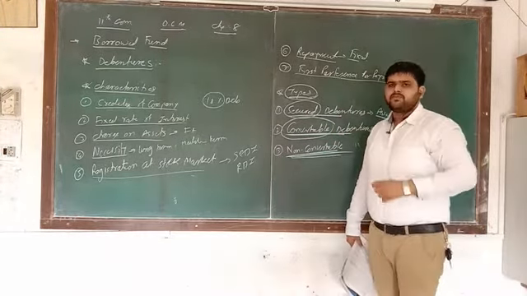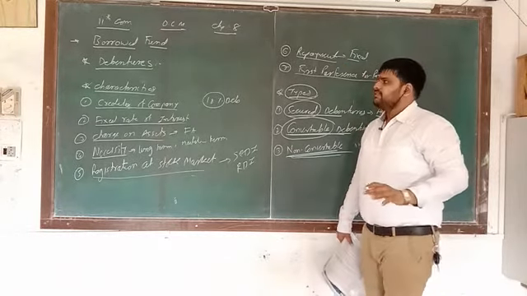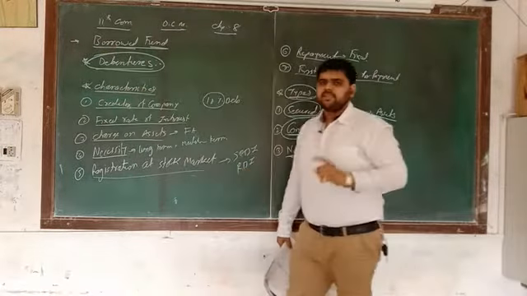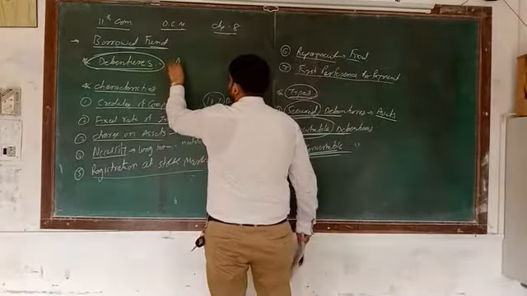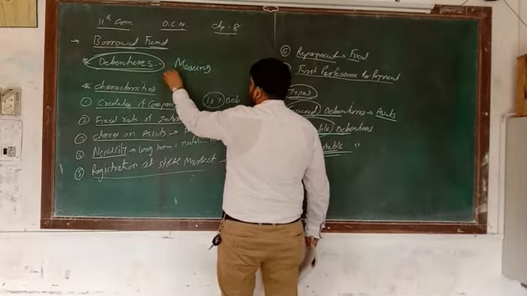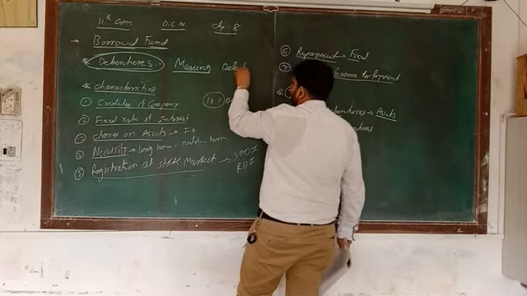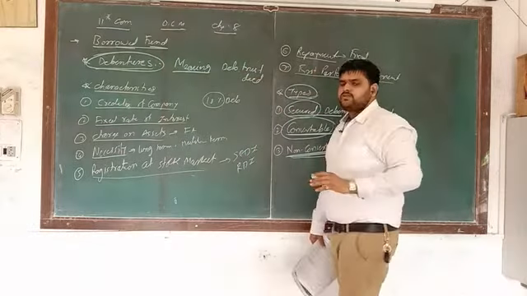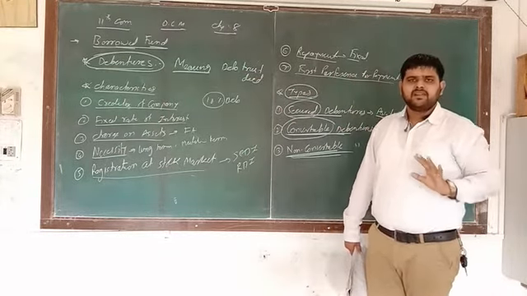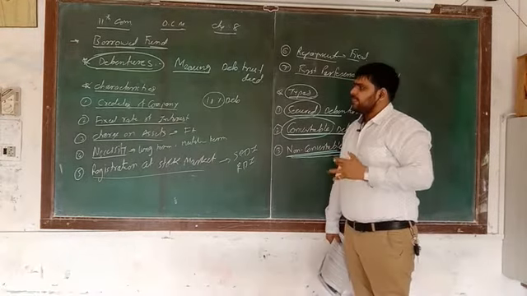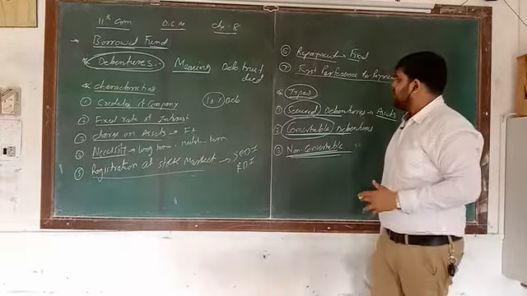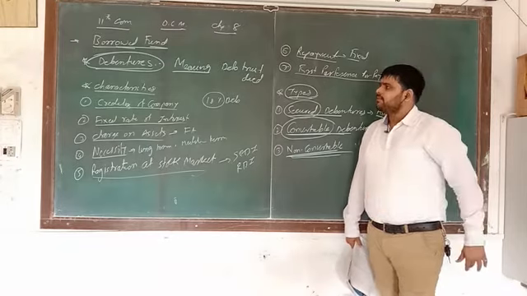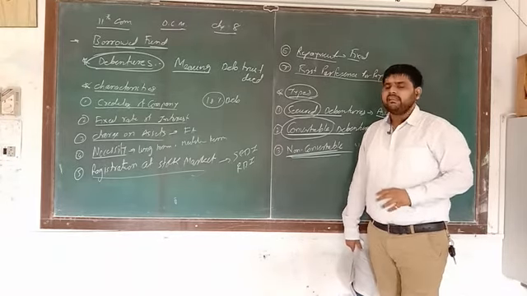Okay, so this is up to today's lecture. What we learned is in chapter number 8, borrowed funds, the first topic, that is debenture. Three things are there. Number 1, that is meaning, and in meaning the most important one is the debenture trust deed, that is a group of debenture holders who protect the interest of debenture holders. Then after that, characteristics: 7 characteristics are there, and then types: 3 types are there. Okay, so this is the whole first topic of borrowed funds, that is debenture.